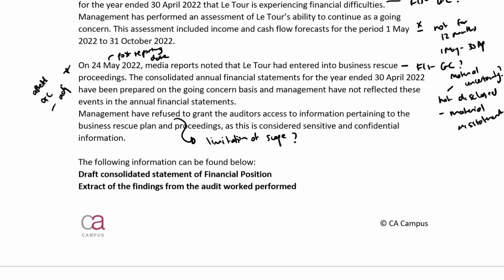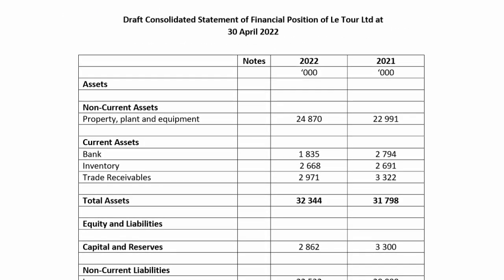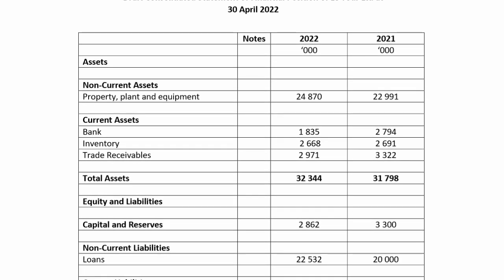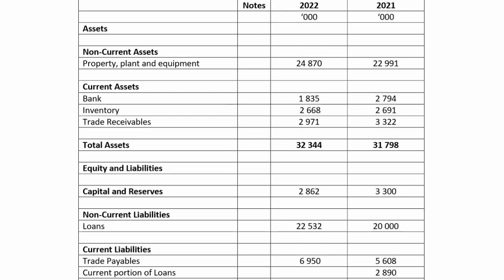The following information can be found below: draft consolidated statement of financial position, extract of the findings from the audit work performed. So my draft consolidated financial position, I've got the full current year and the prior year. And guys, I would just do a few calculations here to get a good idea of what's happening in the business. So I would add up my current assets and compare them to my current liabilities to see if they are liquid. And I've got 7474, so yes, they are liquid.